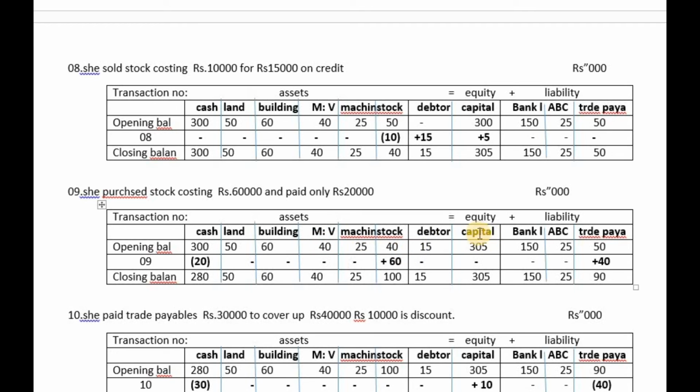Here you see the closing balances of this column are going to be the opening balances of this column. Now look at how the transaction is applied in the accounting equation. She purchased stock costing 60,000 and paid 20,000. Due to this payment, what happened? Cash decreased by 20,000. And then how much stock is coming into the business?